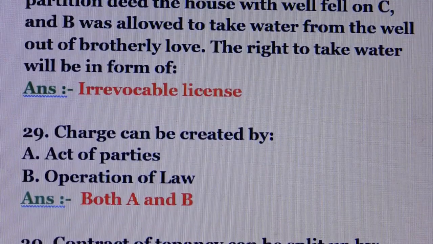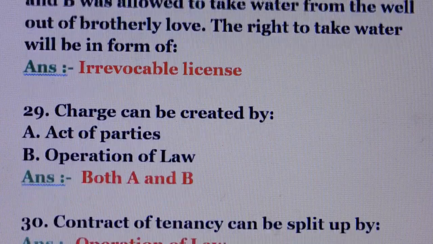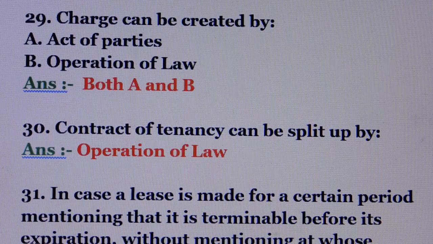Question number 29. Charge can be created by, answer is, both A and B. Option number A, act of parties. Option number B, operation of law. Question number 30. Contract of tenancy can be split up by, answer is, operation of law.